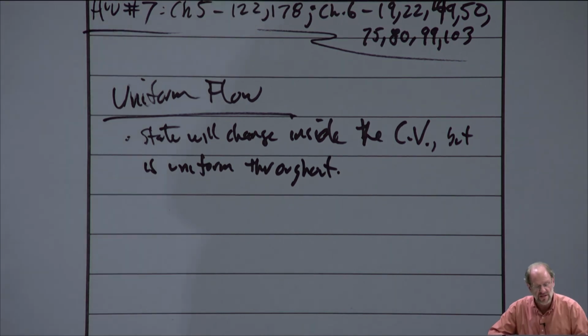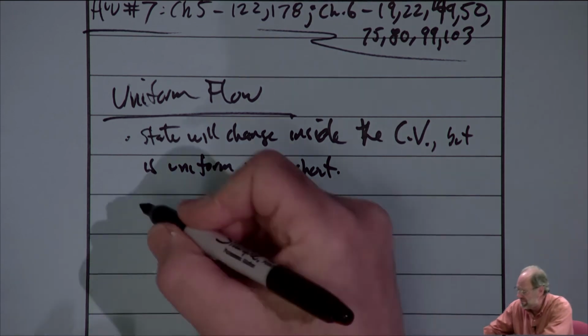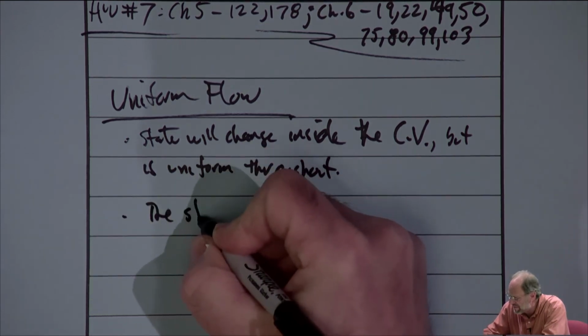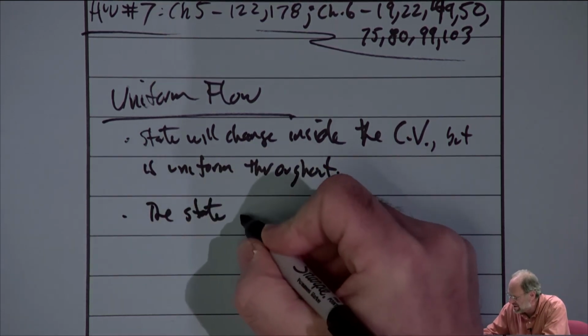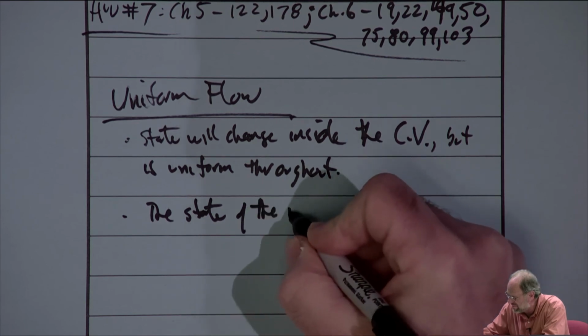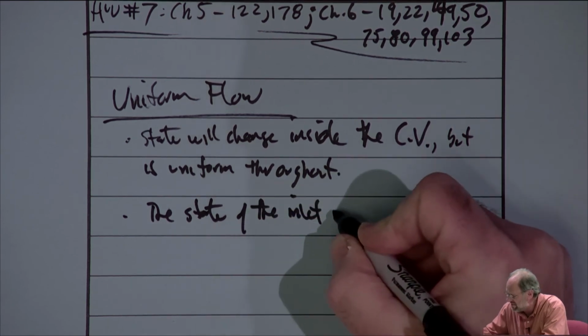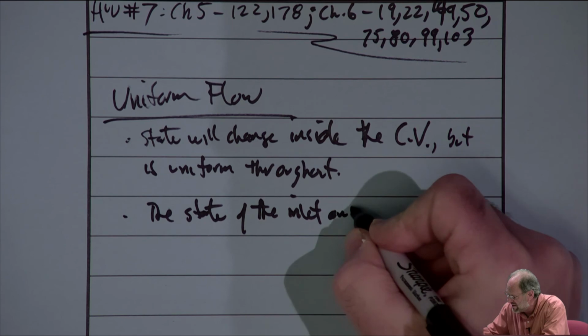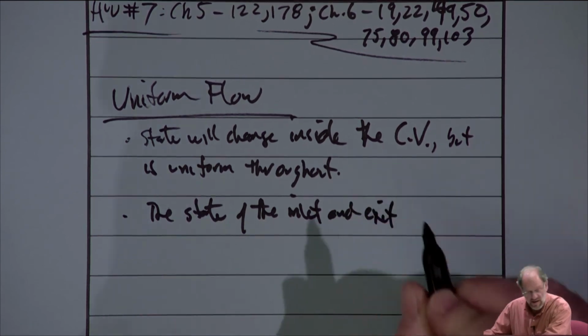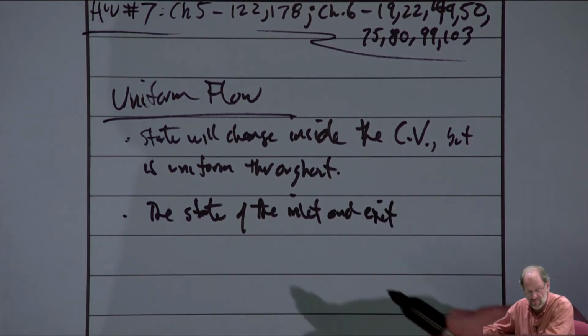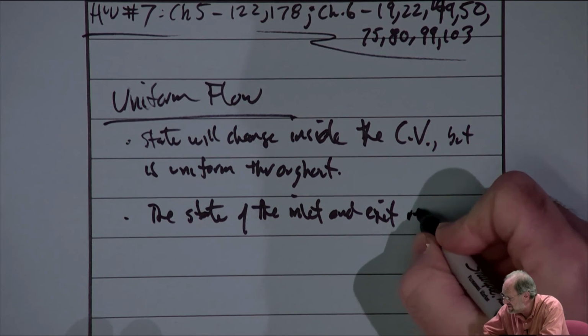The other difference is that the state of the entering or exiting substance is going to remain constant, but the flow rate will vary. The state of the inlet and exit remains constant.